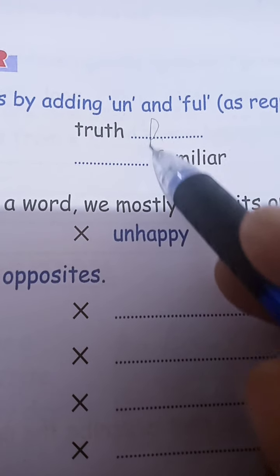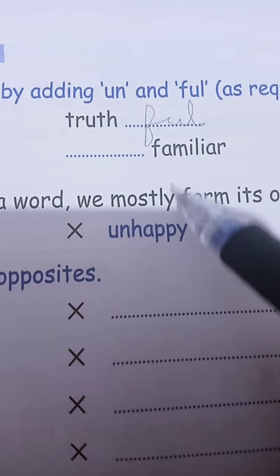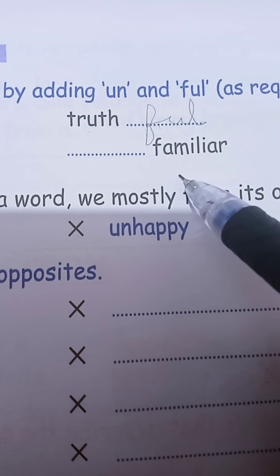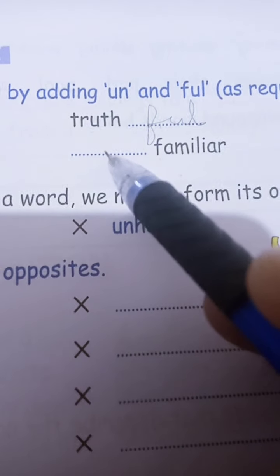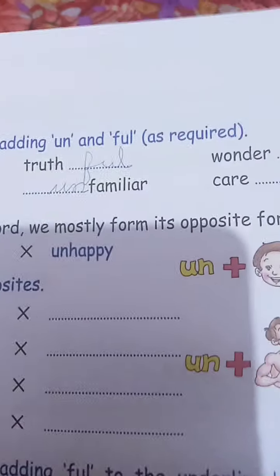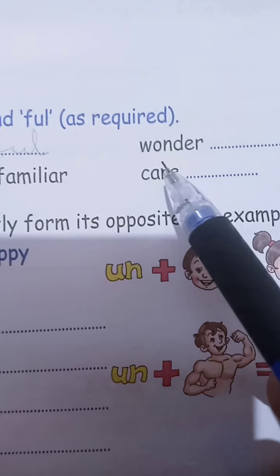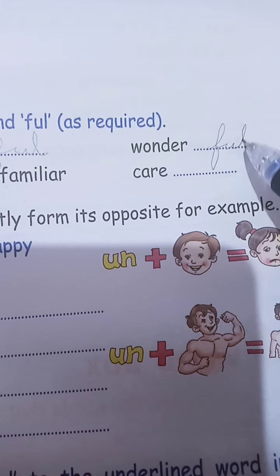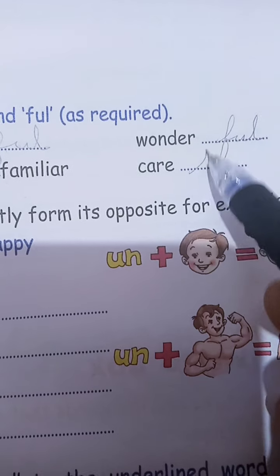Truthful. Again we have the next word, familiar. Full familiar will not come. So I am just adding here un. So unfamiliar. Again next we have the word wonder. So I just add here full. So we can call a new word, wonderful. Again care, we can use the full, that's careful.